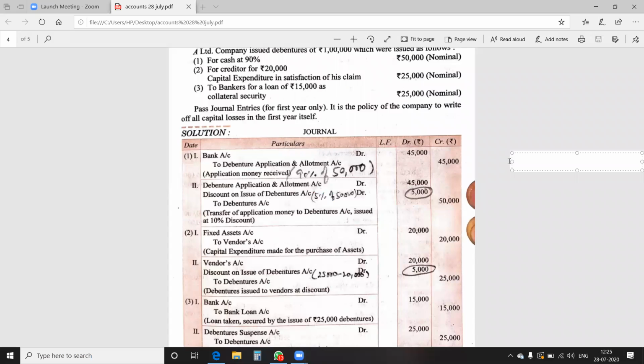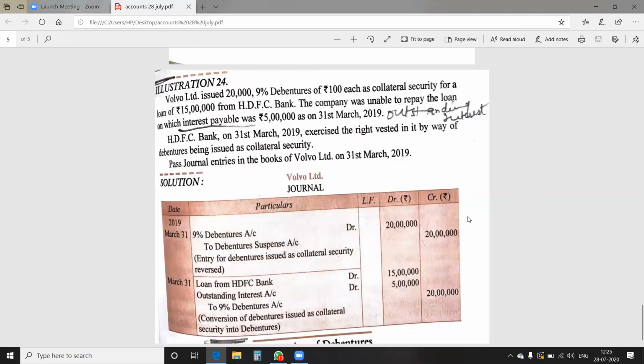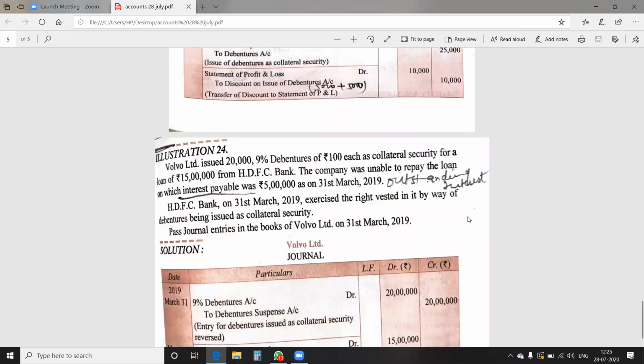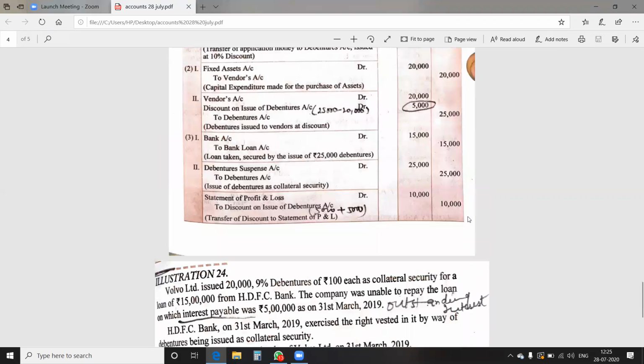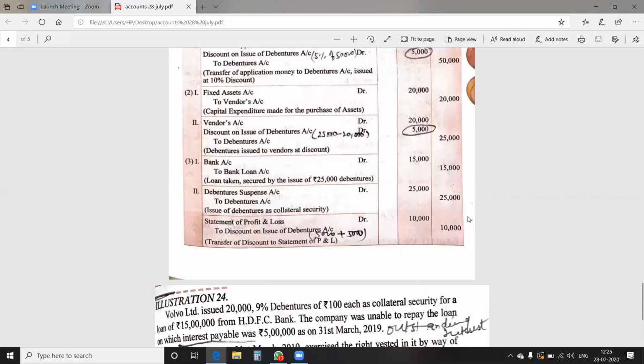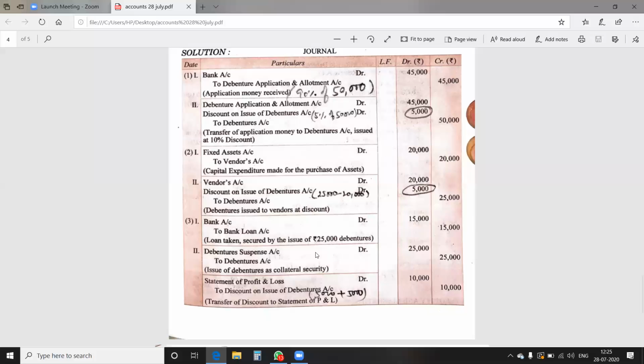Let's come to the third part. First and second part we have done. The third part is when the debenture is issued as collateral security. When the debenture is issued as collateral security, the entry is bank account debit to bank loan. First, the loan is acquired, and then debenture suspense account debit to debenture account. The second entry is to be passed for issuing the debenture as collateral security. See, I circled 5,000 here and 5,000 here also, in the above two entries, because these debentures are issued at discount.